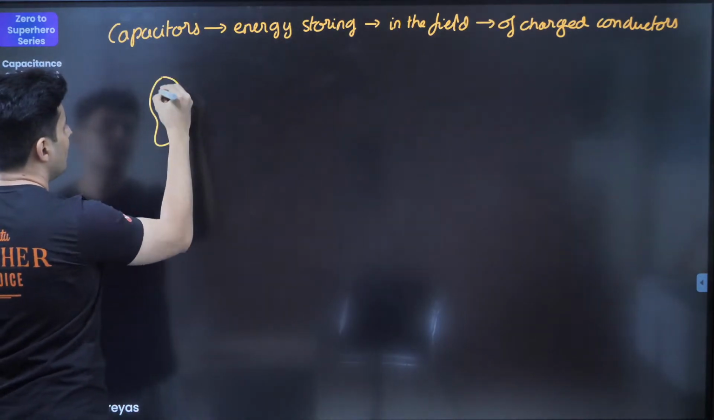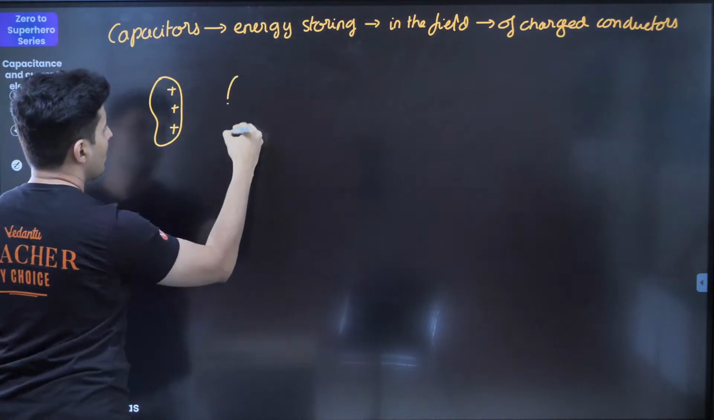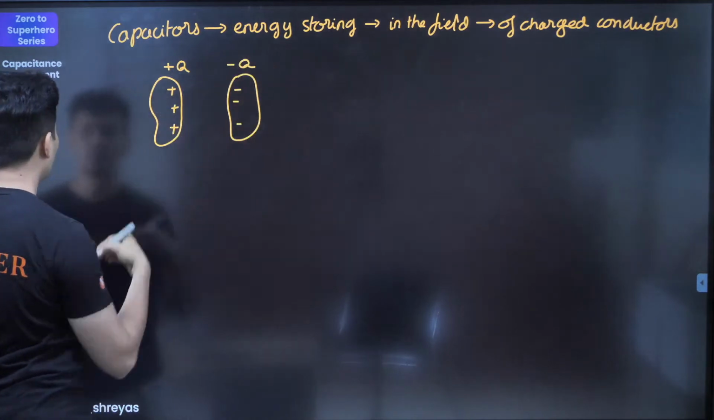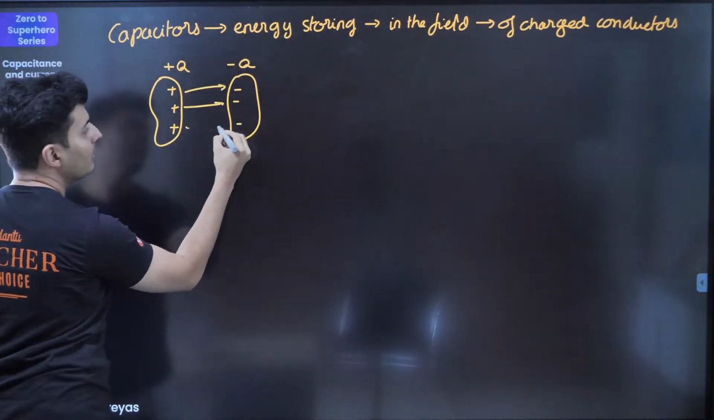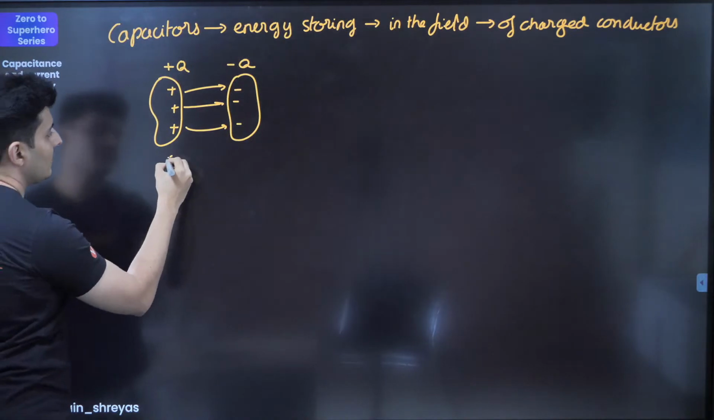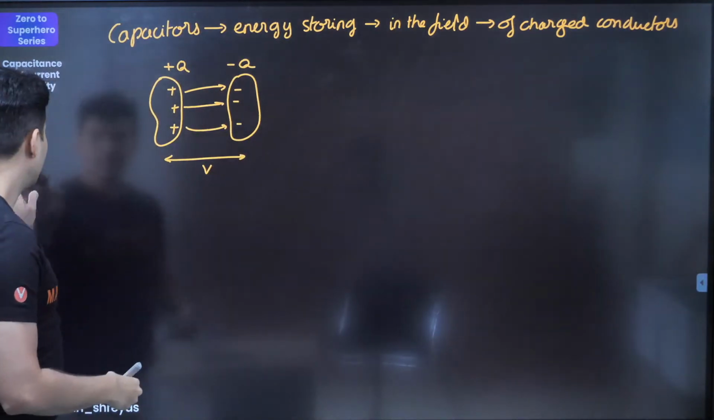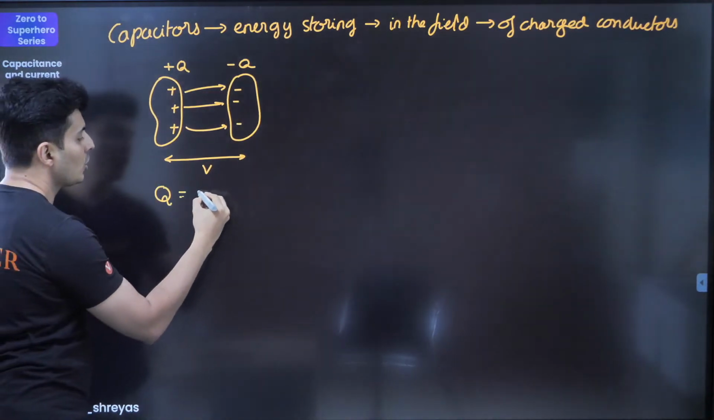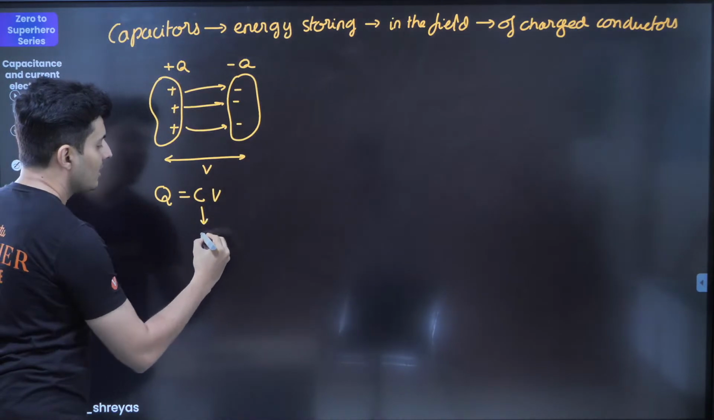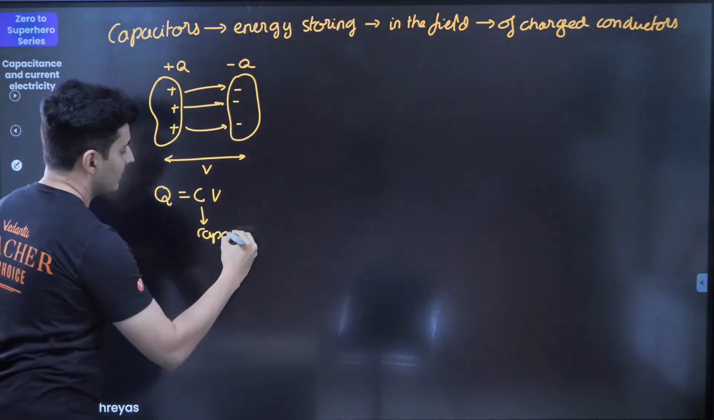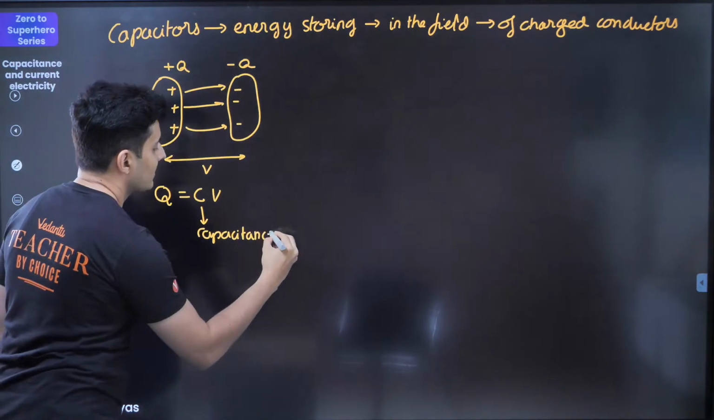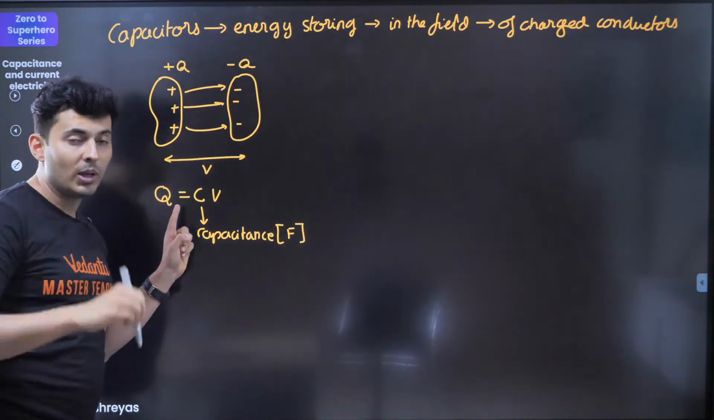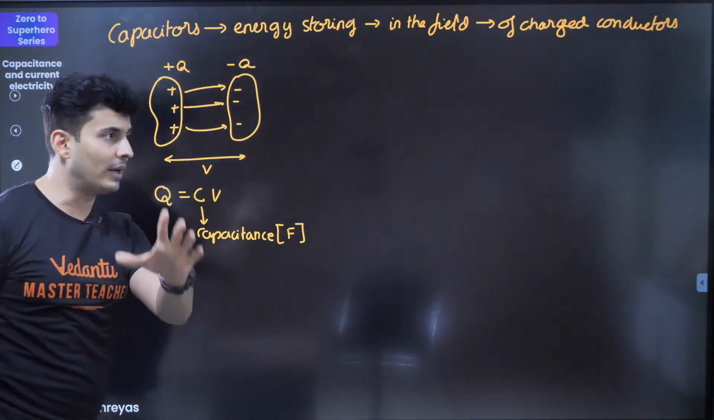So imagine that I have a conductor which is positively charged and another conductor which is negatively charged. Here there is plus Q, here there is minus Q, and I see that there is an electric field between them. So let's say the potential difference between them is V. Then I define a quantity called capacitance given like this: Q is equal to CV. This C is basically called the capacitance of that device. This has the unit of farad. 1 farad is when you store 1 coulomb of charge across a potential difference of 1 volt.